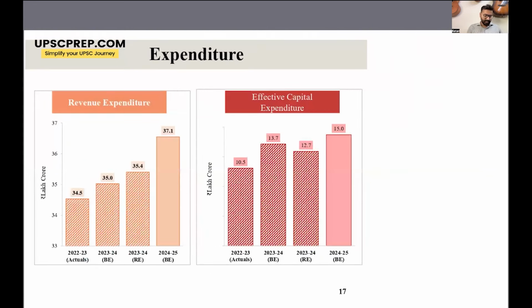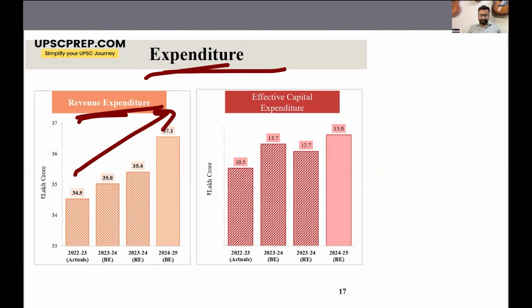If we look at expenditure, then the revenue expenditure is your expenditure in defense, expenditure in public administration, police administration, salaries of employees. So these are obligatory expenditure of the government. The government has very little wiggle room. Also, as the size of the economy grows, the revenue expenditure will also tend to grow. So this has been growing.